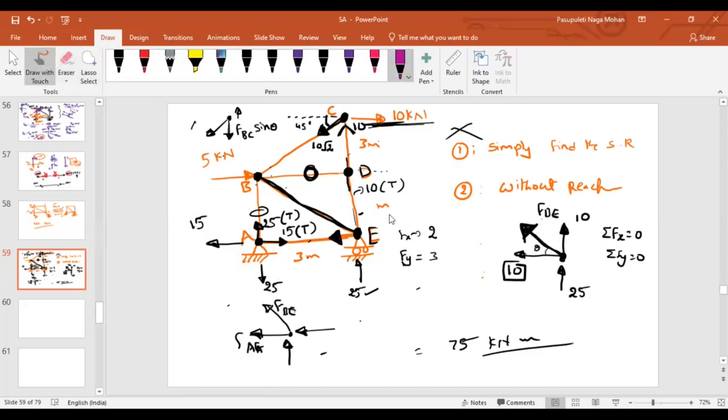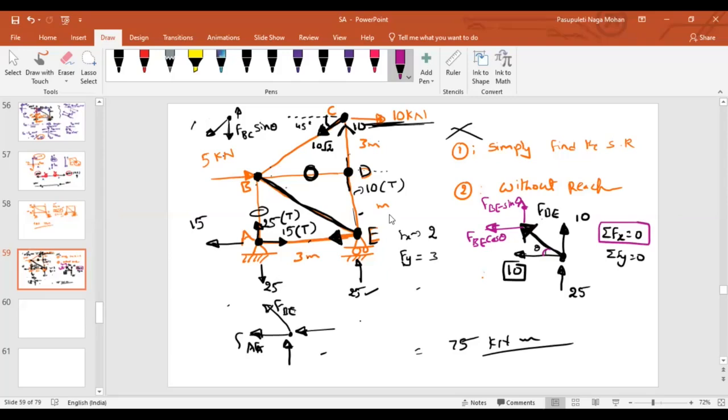If I resolve this, I'm just drawing here for simplicity. This is my component FBE cos theta, imagine the angle is with the horizontal, and this is my component FBE sin theta. Tension is also acting on the left, and FBE cos theta is also acting on the left. So it is not in equilibrium. If I want to make it 0, is it possible if I consider it as a tensile force, when both are acting on the left side? No, sir. If you add them, you won't get 0.